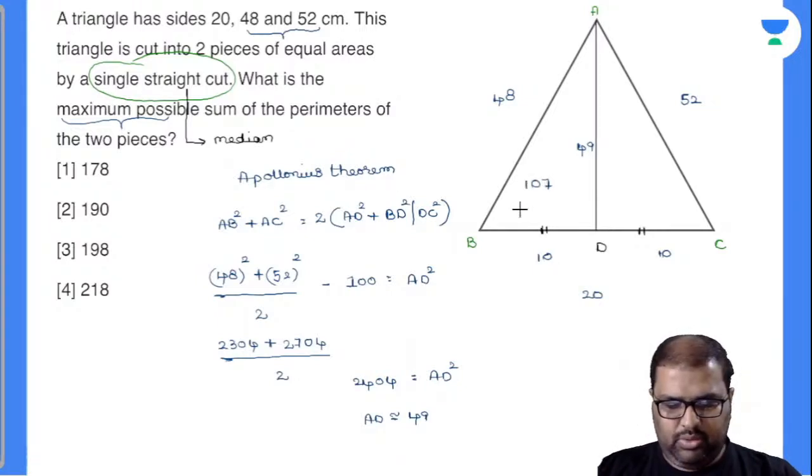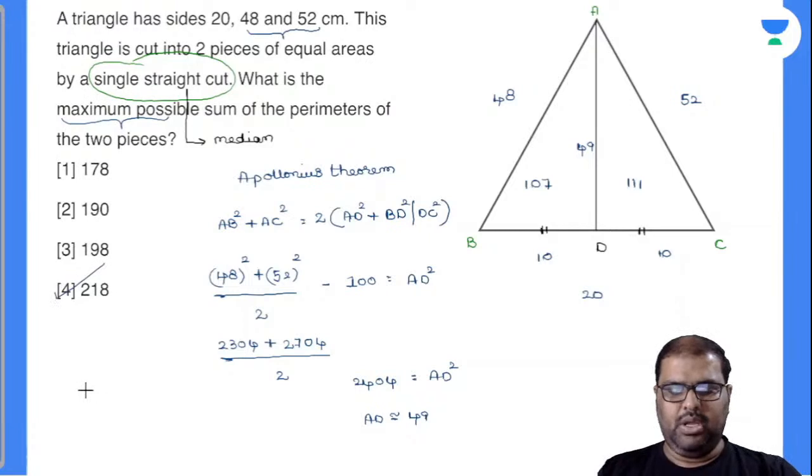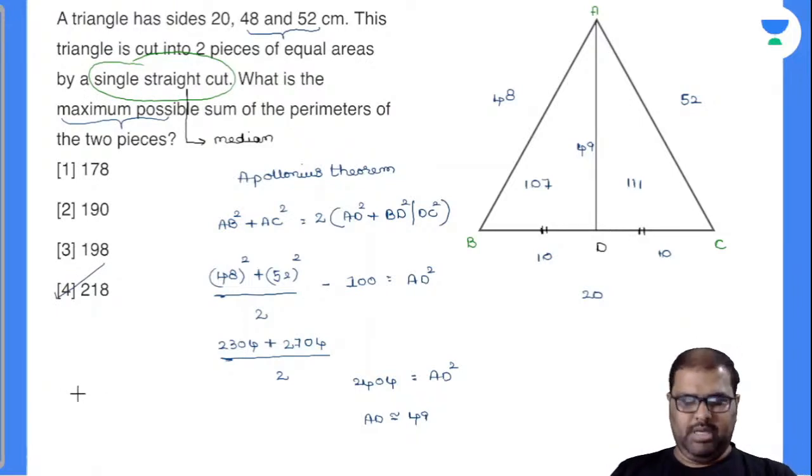Come to this: 52 plus 49 plus 10 is nothing but equal to 111. So how much will be the answer there? Finally, the perimeter is 218, and this is my option there. How many of you got the answer there? Perfectly done. Apollonius theorem.